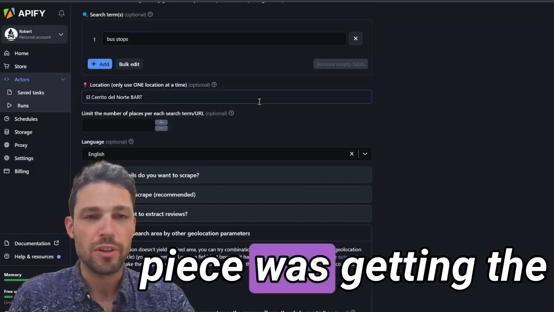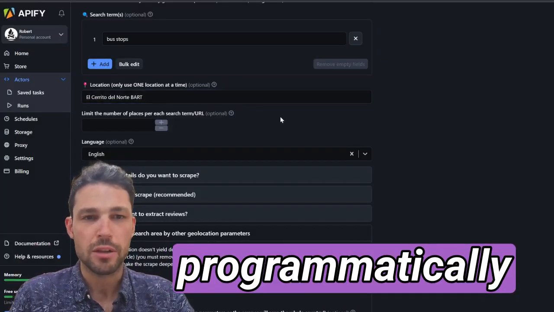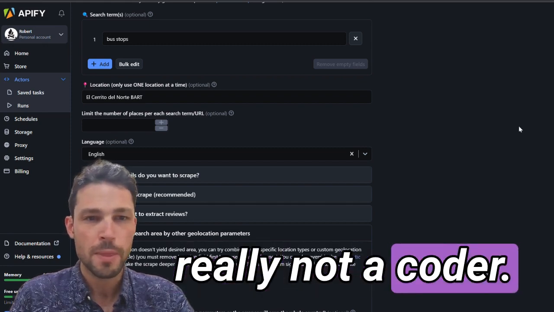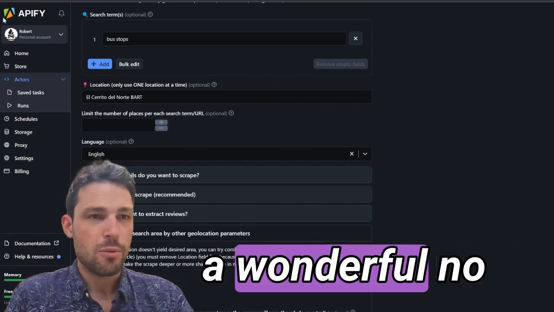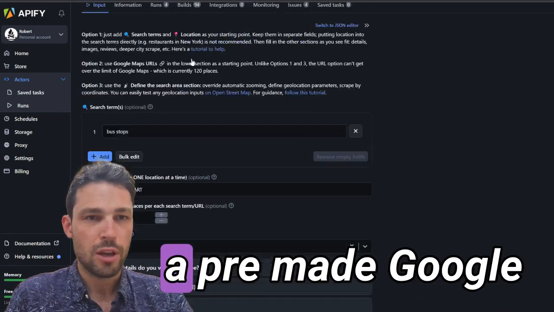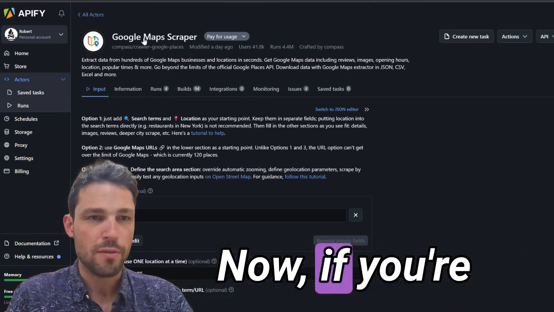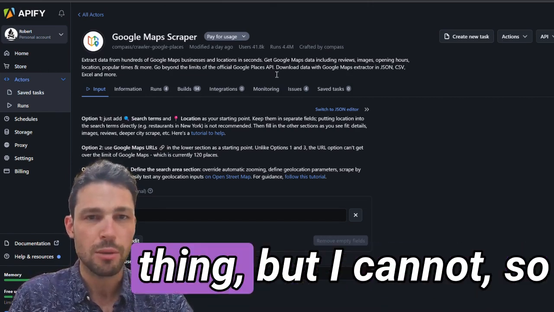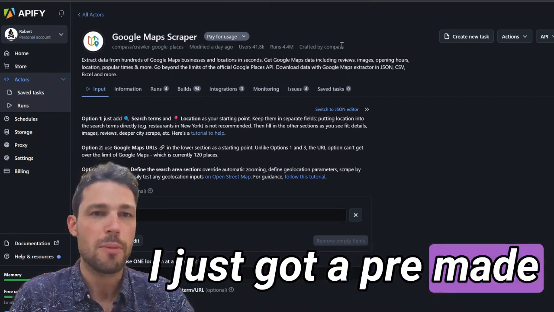So the first piece was getting the Google Maps data programmatically with no code, because I am really not a coder. So that was Apify, a wonderful no-code tool that has a pre-made Google Maps scraper. Now, if you're technical, you can build your own actors with, I think, Python or different languages on this thing, but I cannot. So I just got a pre-made Google Maps scraper.